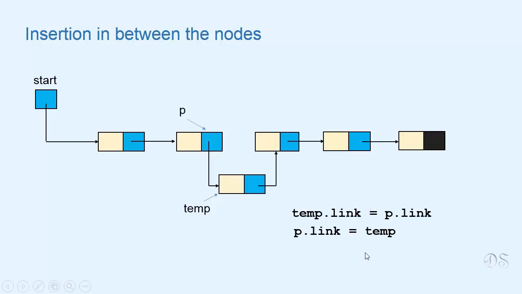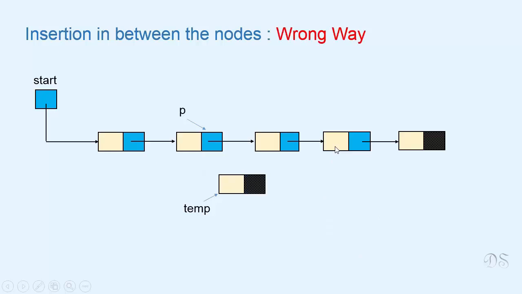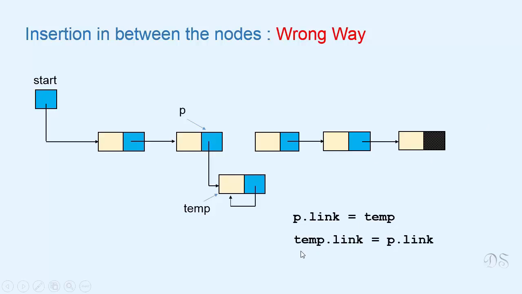Now the order of these two statements is important. Let's see what happens if we change their order. Suppose first we write p link equal to temp. We can see that the link to this part of the list is broken. And now if we write temp link equal to p link, then this node will start referring to itself.